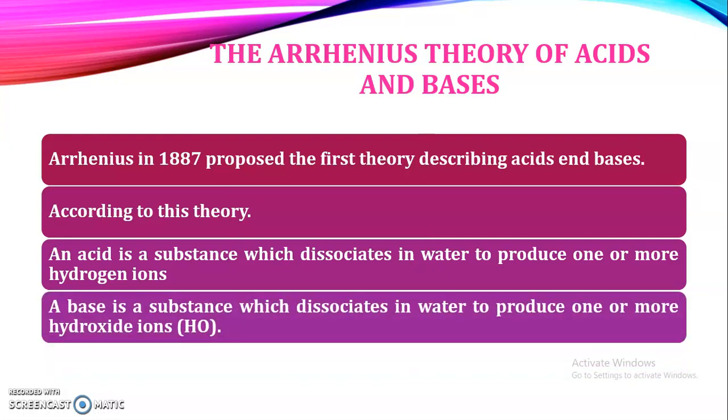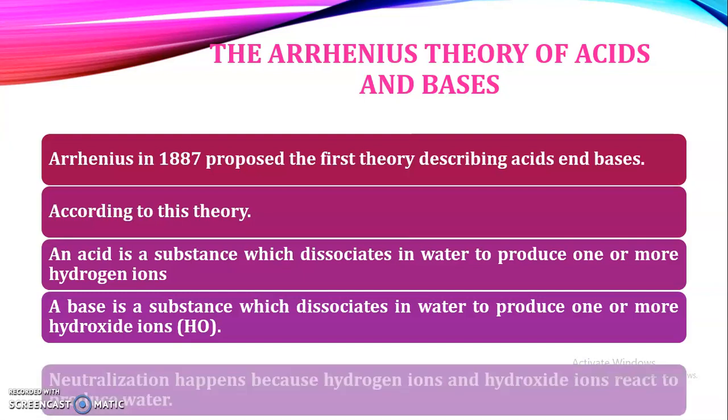Similarly, he classified a base as a substance which also dissociates in water and produces one or more hydroxide ions. Hydroxide ions are nothing but OH-. So an acid must consist of H+ ions, otherwise it will not donate, and a base must consist of hydroxyl ions, that is OH- ions, in order to act as a base. These are the various definitions that he proposed for the acid and the base.